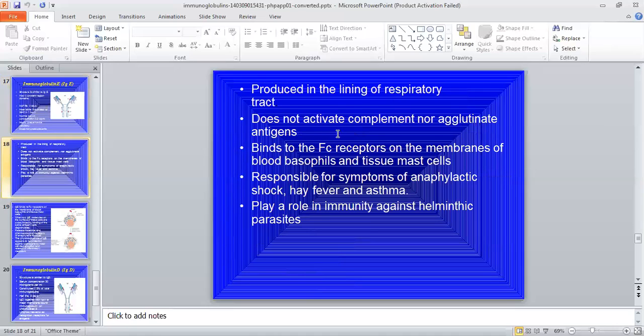These are produced in the lining of the respiratory tract. It also activates the complement system. The Fc region binds to the monocyte membrane and helps in opsonization. It is responsible for hay fever and asthma, and it also plays an important role against helminthic parasites.